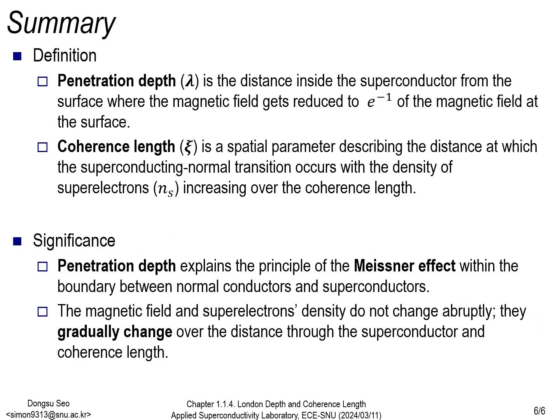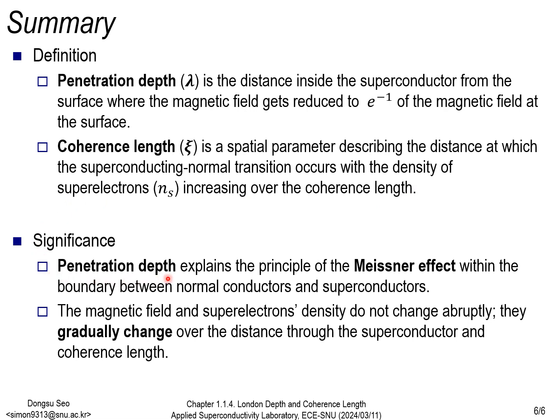For this lecture, we have covered the penetration depth and coherence length. First, penetration depth refers to the distance a magnetic field can penetrate until it becomes exponential of -1 of the surface magnetic field, beyond which the magnetic field rapidly decays to zero. Second, coherence length is a spatial parameter describing the distance over which the transition from a superconducting to a normal state occurs. The density of superelectrons increases with the coherence length.